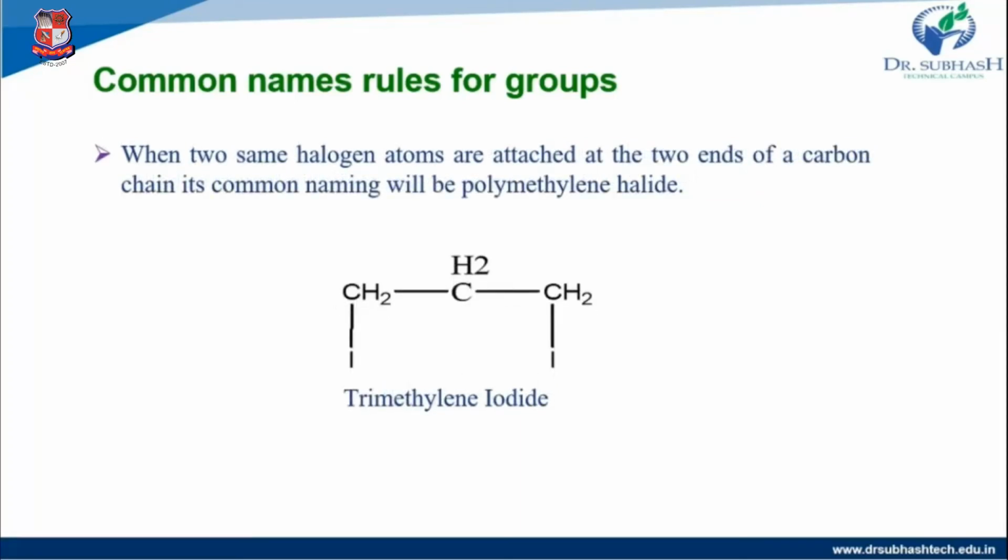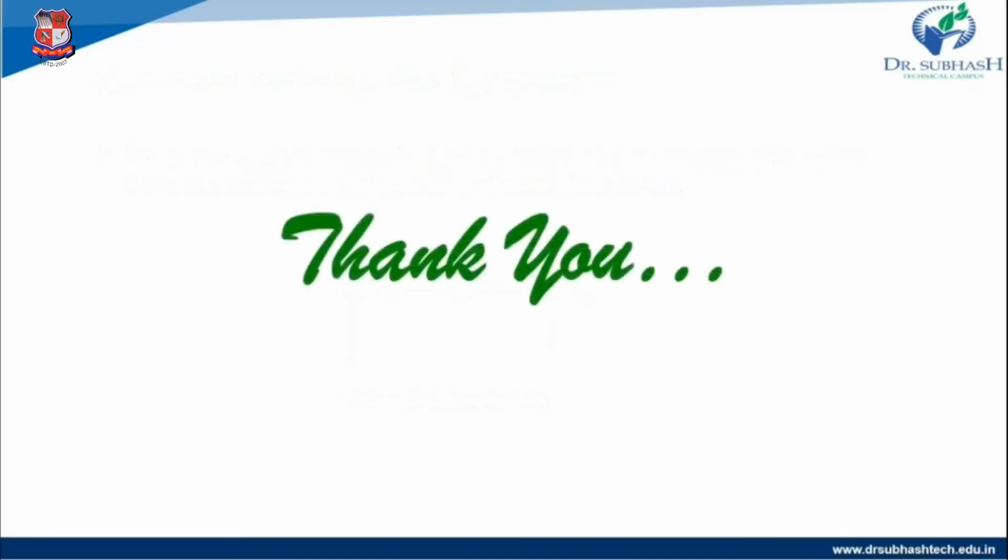Then when two same halogen atoms are attached to the two ends of the carbon chain, the first halide group attached with the first carbon and the second halide group attached with the last carbon, the naming will be polymethylene halides. Here three carbons are present, so trimethylene iodide. So today we learned the common naming system of organic compounds. First remember all these rules. Thank you all.